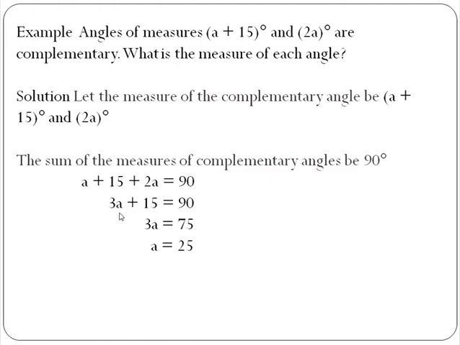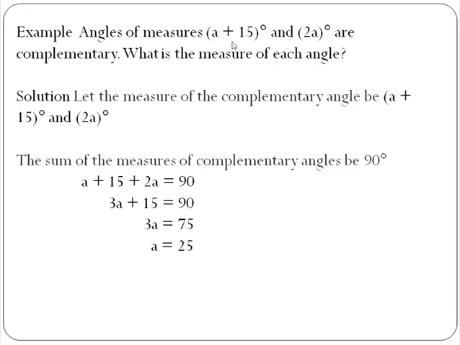Now 15 is in addition with 3a. On the other side it will come in subtraction. So when you subtract 15 from 90, you will get 75, and 3a will remain as it is. Now here 3 is in multiplication, and as you have to find the value of a, 3a will be divided by 3 and 75 is also divided by 3. So on dividing 75 by 3, you will get a equal to 25. Here the value of a is 25.